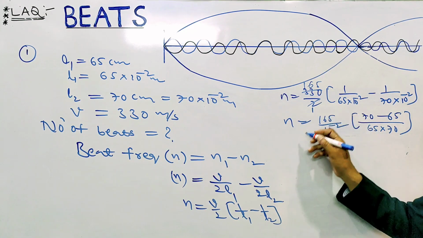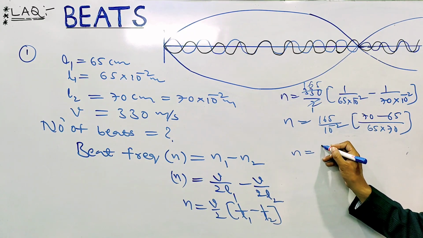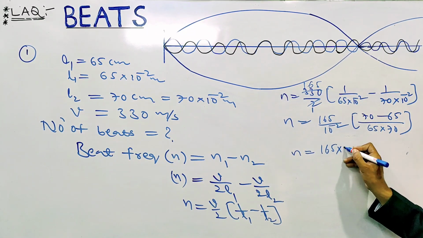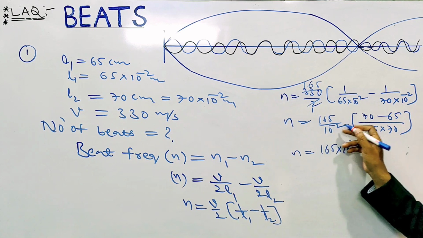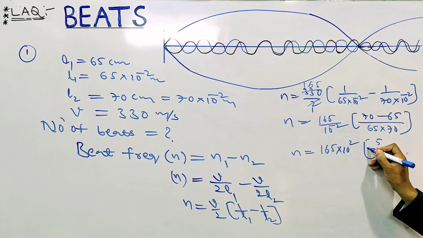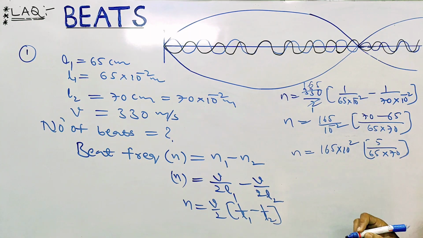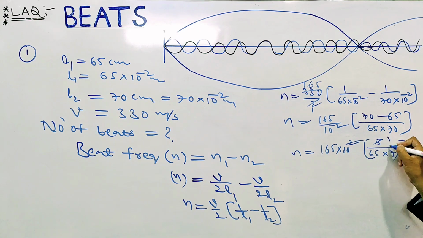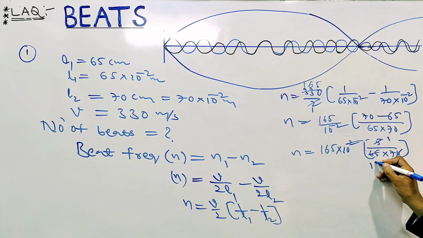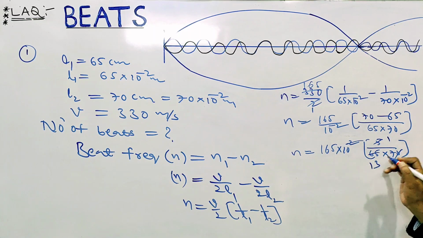The 10 to the power of minus 2 sent to the numerator becomes 10 to the power of plus 2. Here 70 minus 65 is 5, divided by 65 into 70. The zeros cancel. Here 5 1 ja 5, 5 3 ja 15, 13 7 ja 91.